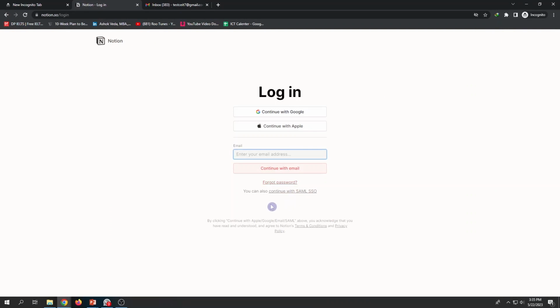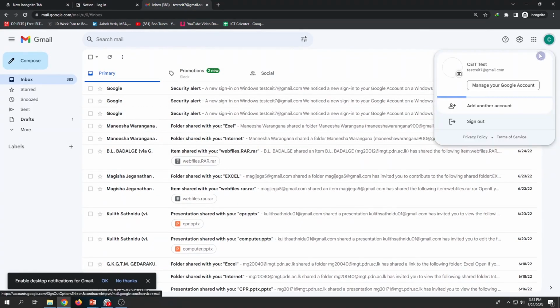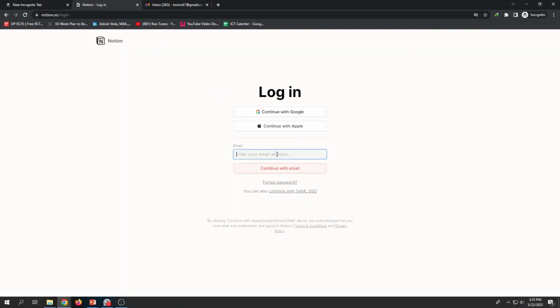If I'm to log in, the first thing is I have to register. So to register, I have to enter my email address. So I'll enter my email address here. This way you are going to register. Enter your email address. Then continue with email. Okay.